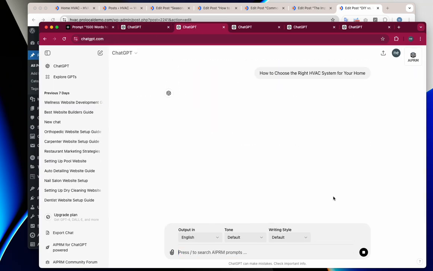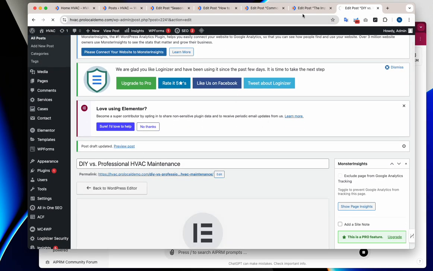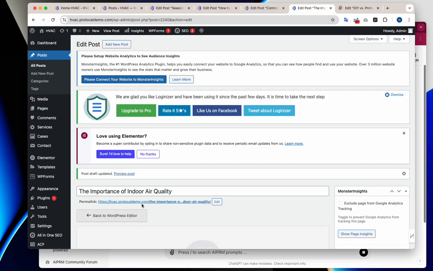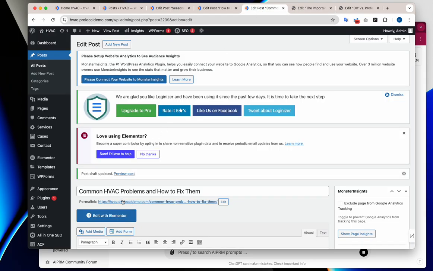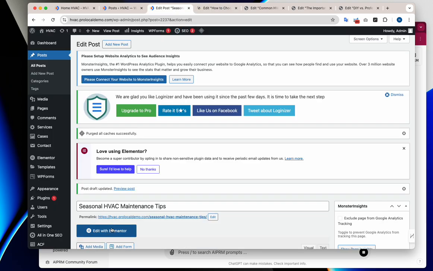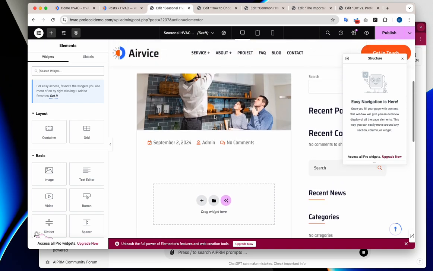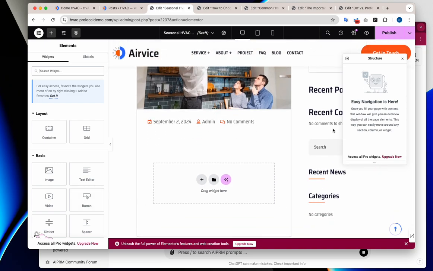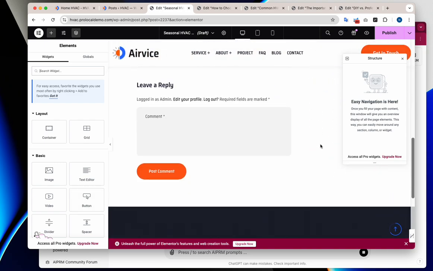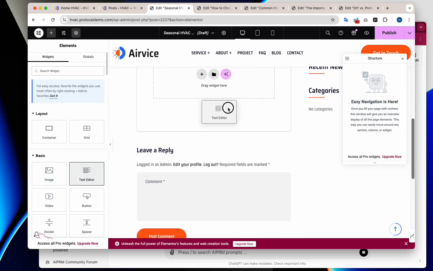Let's do another one. And then we're going to go to edit, as this is much easier to use than the traditional WordPress text editor. Much more customizable. Let's see. There's the image. And we're going to come to this actually after we finish here real quick. I'm going to add just text editor.